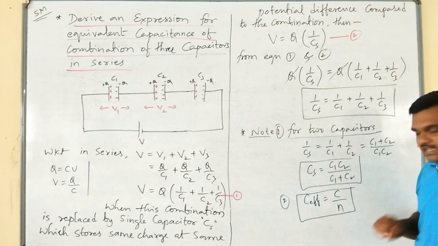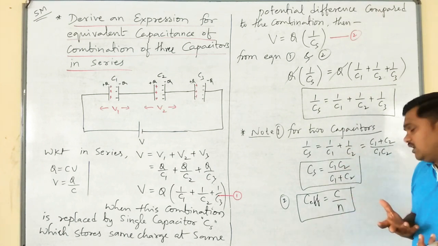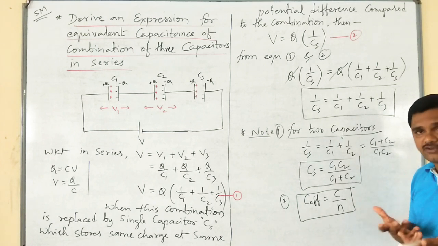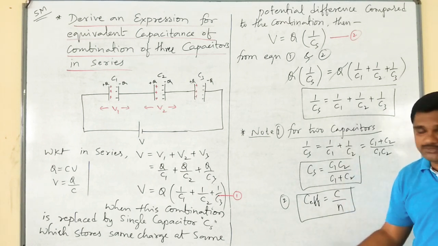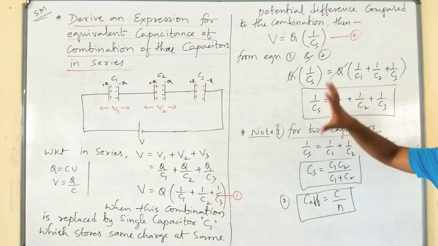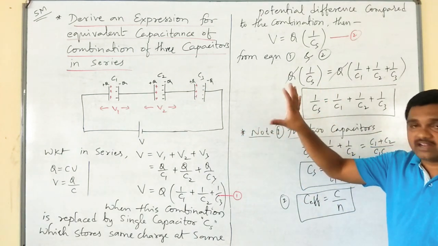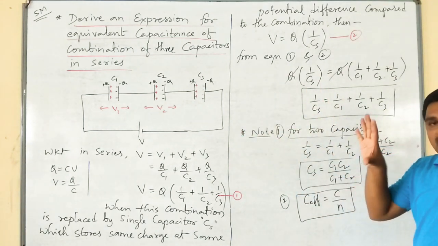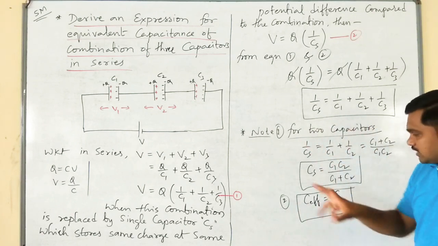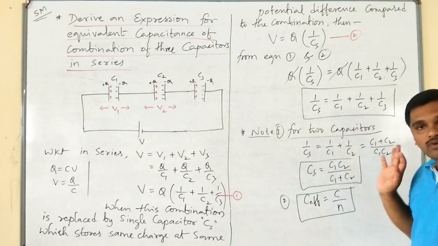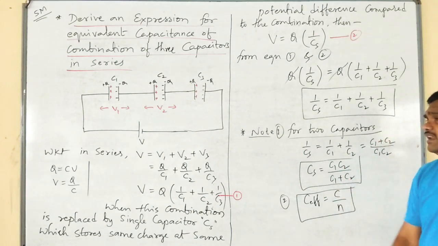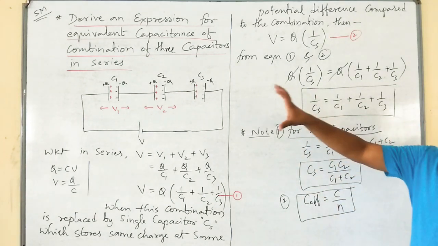This can often be used as a shortcut for solving objective questions. When n identical capacitors are connected in series, the effective capacitance of the combination is given by C over n.